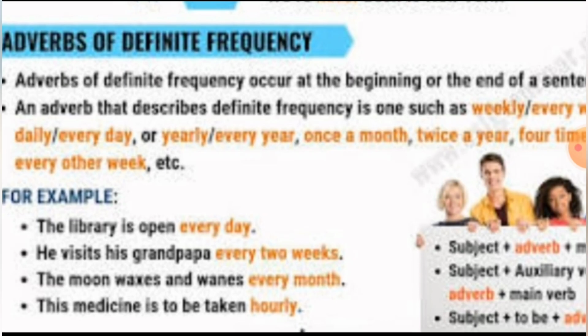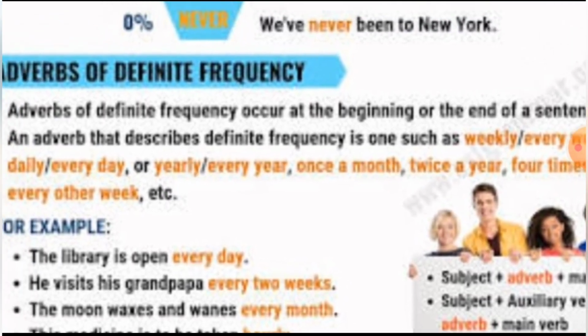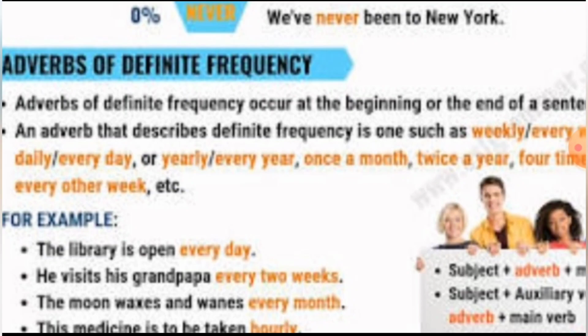Then see, there are some more examples down there. For example, the library is open every day. When is the library open? The library is open every day. He visits his grandpapa every 2 weeks. The moon waxes and wanes every month. This medicine is to be taken hourly. So, see, students, these are the words we use for frequency.